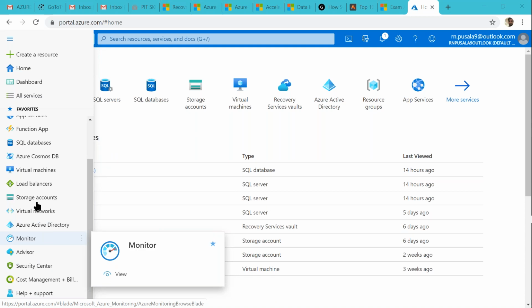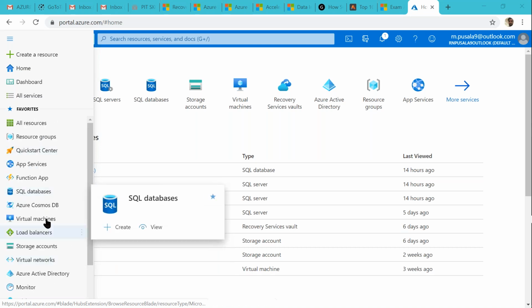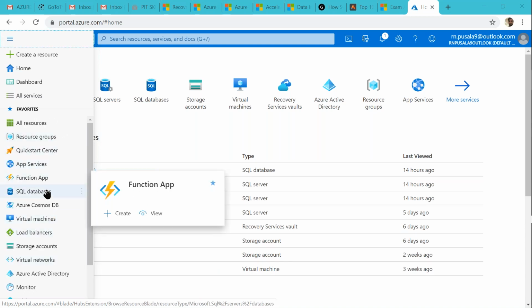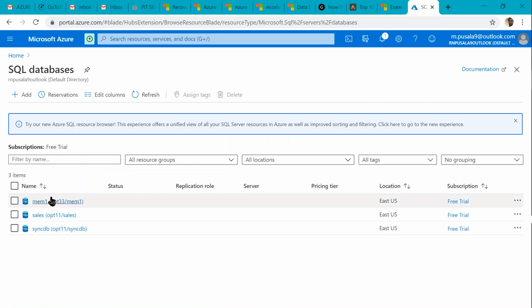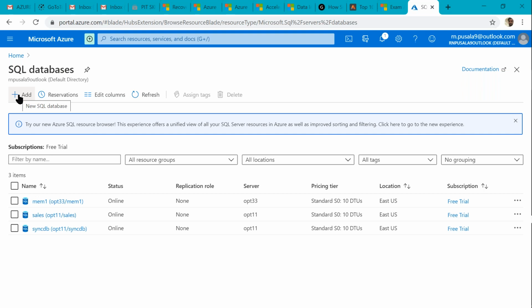Already I have said, by using the portal we can start working. If I go to databases, we can see here already some databases are there. We can create our own databases in just 2-3 minutes. Even we can create a machine server here in 2-3 minutes, with the required configuration.